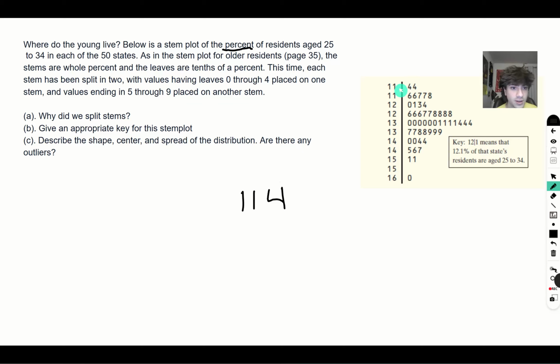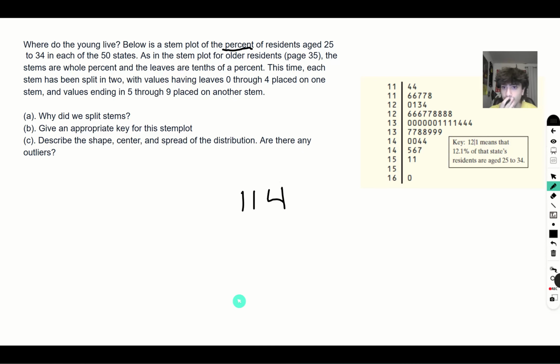Then the next term would be 114 again, and then we have 116, 116, 117, 117, 118. And we can tell it's not going to be 114%, because percent only goes up to 100% when we're talking in terms of a certain demographic in a population.